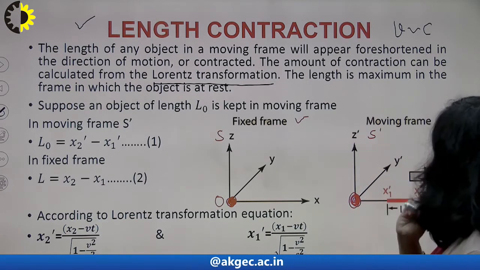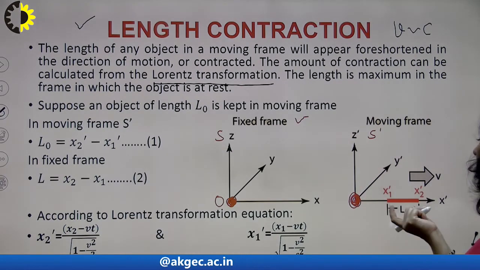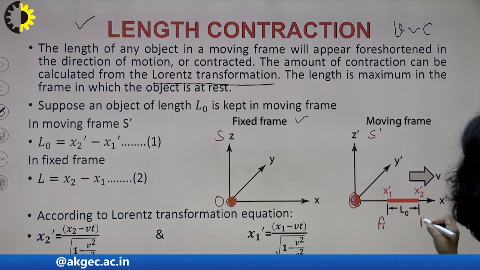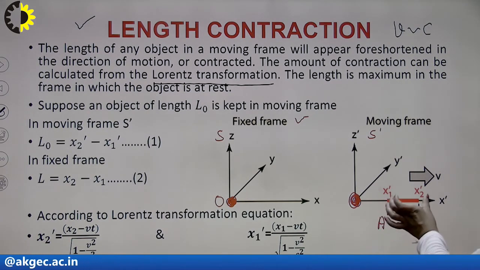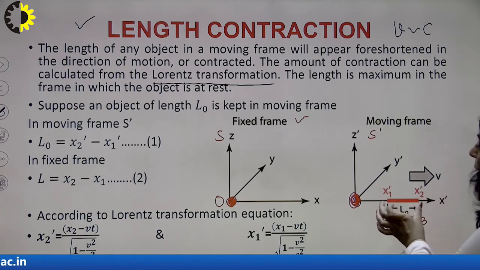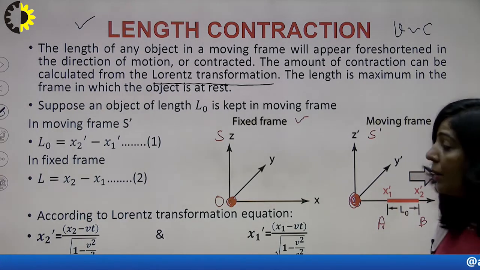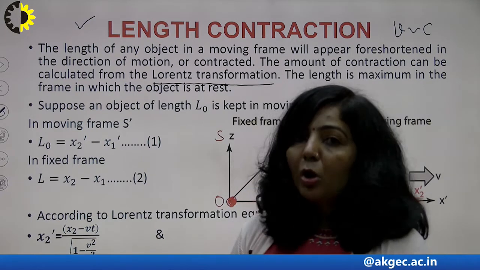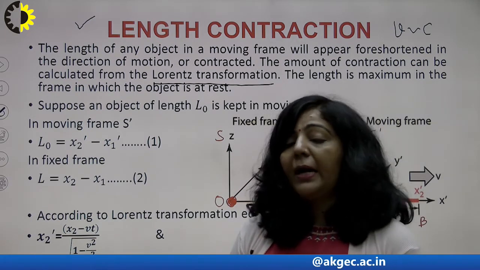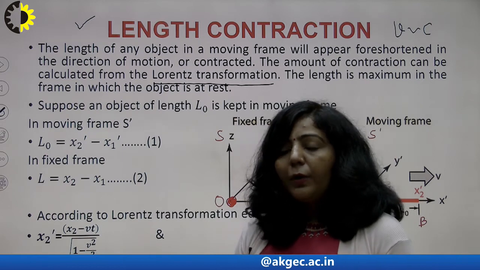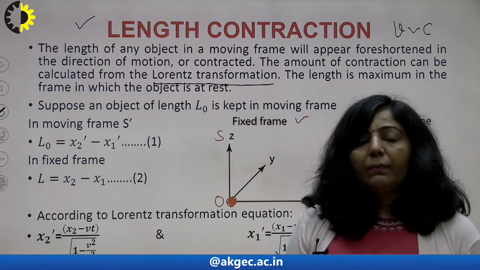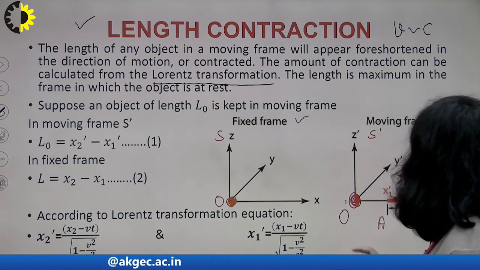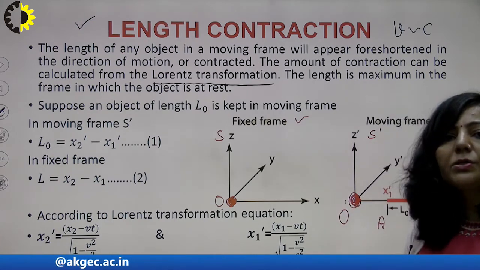Clear? Now in this frame this particular object is kept here. Let this point be A and this point be B. So you have this object AB which is kept in S dash frame. So if the object is kept in S dash frame, the object is kept in my frame, I am in S dash frame. So it means for me that object is at rest. For this observer O dash, this AB is at rest.